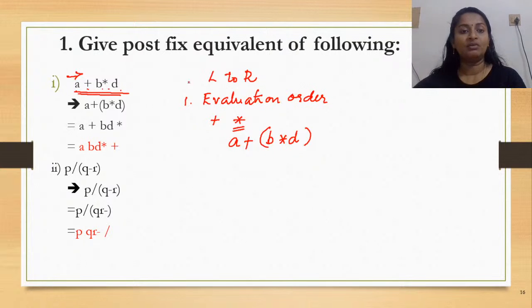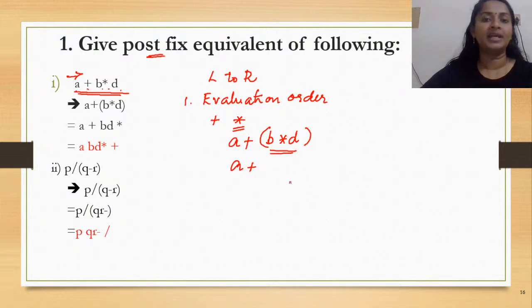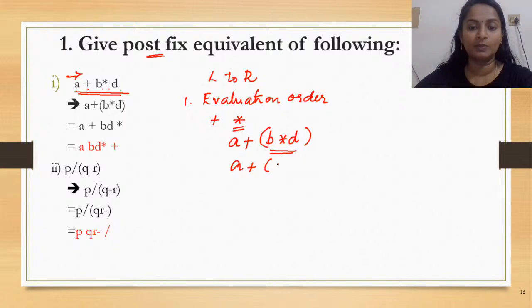So if you have to convert to postfix, you're given infix, you need to convert it into the postfix. So first the one inside the parenthesis has to be converted, right? So how do you convert it? You first write the operand followed by the operator. So this would look like BD asterisk. Okay. So is your entire expression converted to postfix?